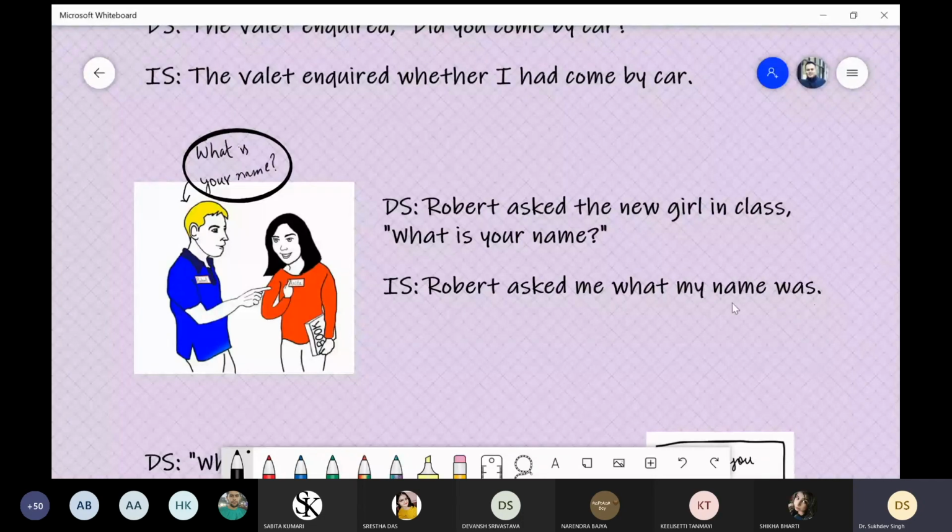When the direct speech is an interrogative sentence, then while converting it into indirect speech, you're not supposed to keep it interrogative. So over here, what my name was is not an interrogative sentence. It is an affirmative. So Robert asked me what my name was, full stop.